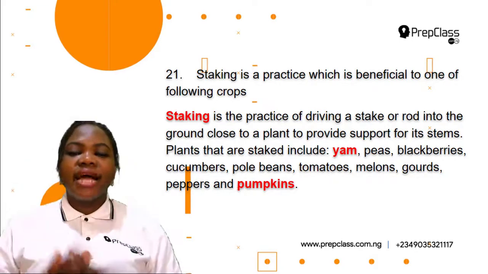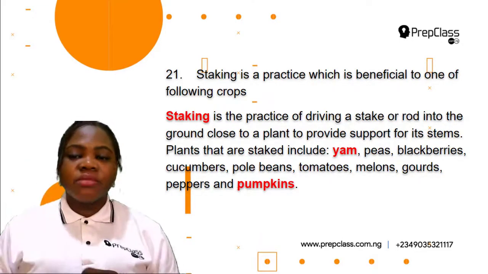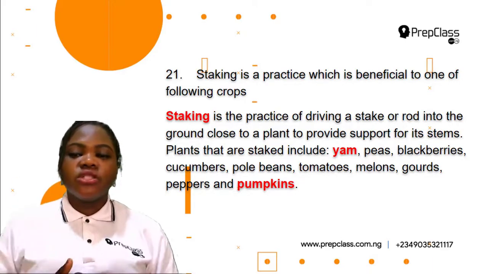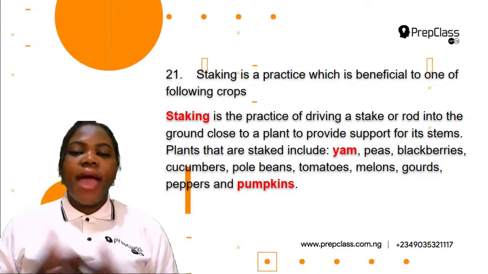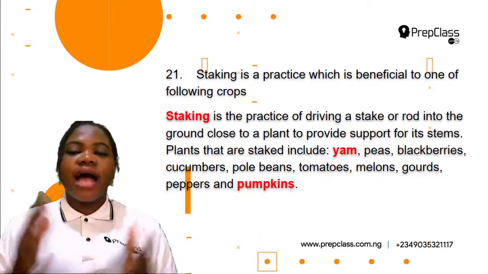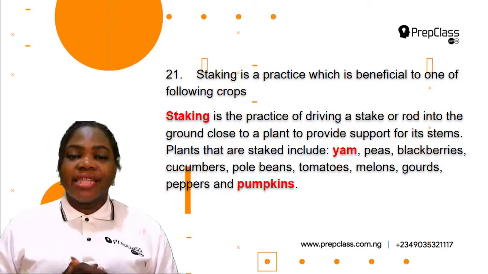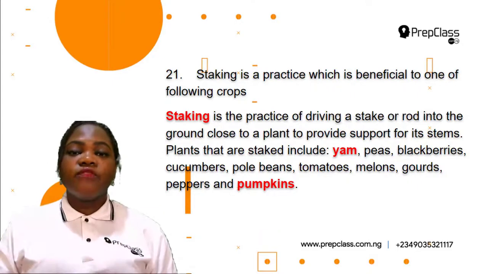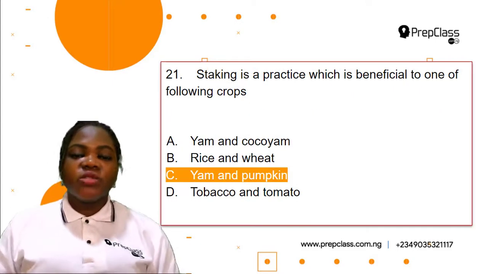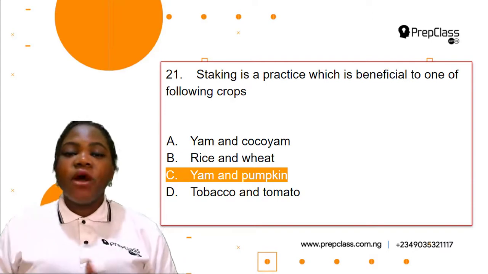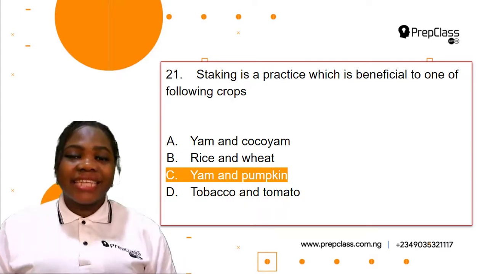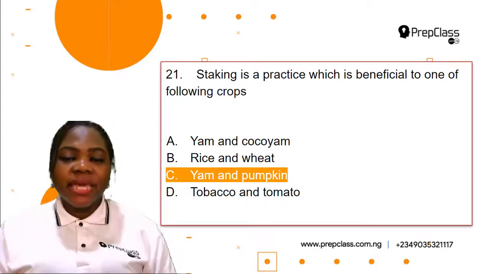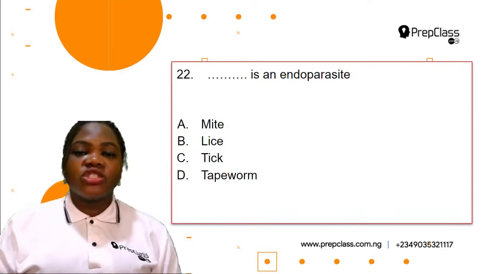Okay, so these are the examples of plants that are staked: yam, peas, blackberries, cucumbers, pole beans, tomatoes, melons, gourds, peppers, and pumpkins. So these are all examples of plants that are staked. It is very important for farmers to stake this plant to avoid their stems from falling over. So the correct option here is C, yam and pumpkin. So these plants are staked. So staking is a practice which is beneficial to yam and pumpkin. Okay, so now let's move on to question 22.